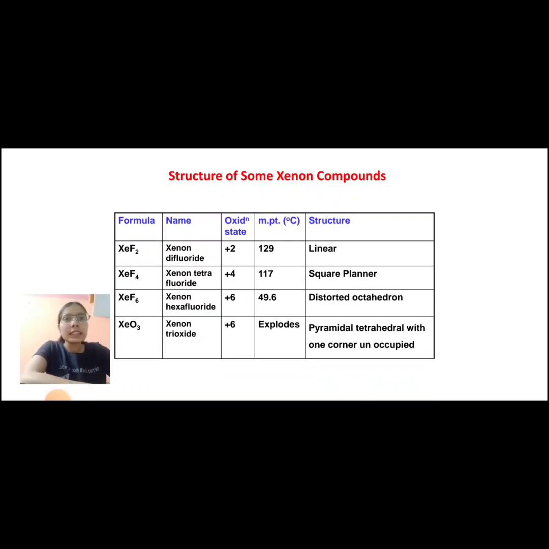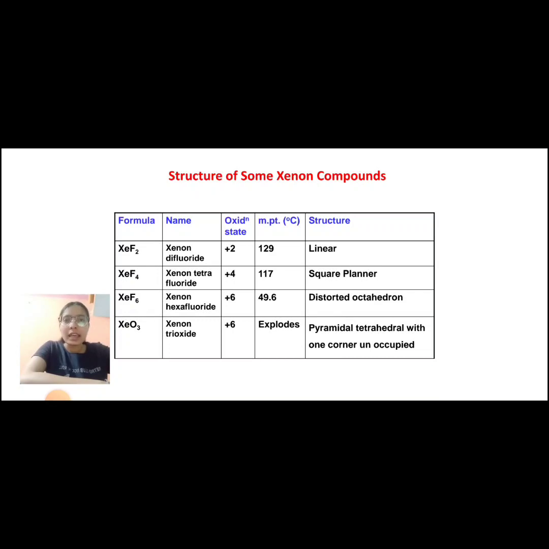Now let's see the structure of some xenon compounds. XeF2, that is xenon difluoride. Its oxidation state is +2. Melting point is 129 degrees Celsius and its structure is linear. The next is XeF4, xenon tetrafluoride, +4 oxidation state. Melting point is 117 degrees Celsius. Its structure is square planar.